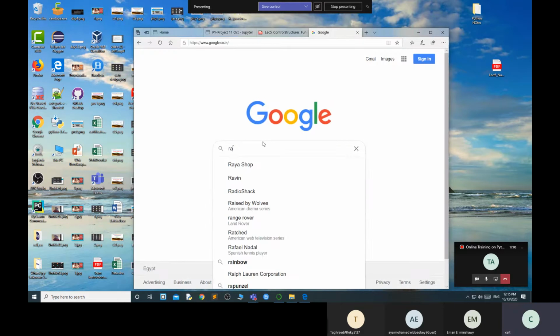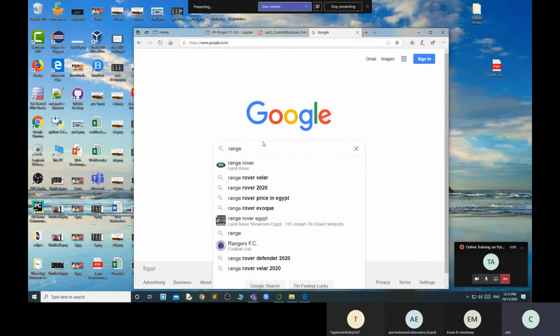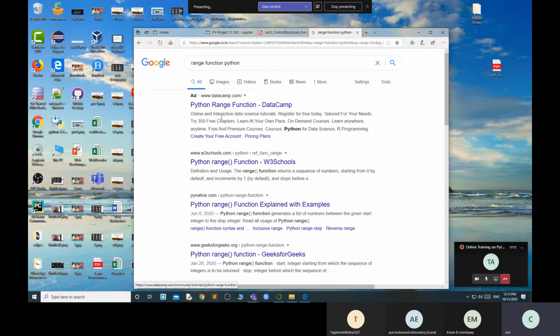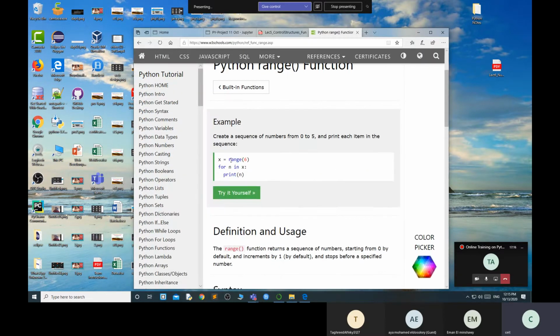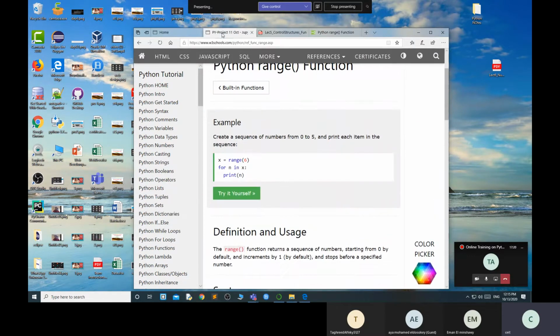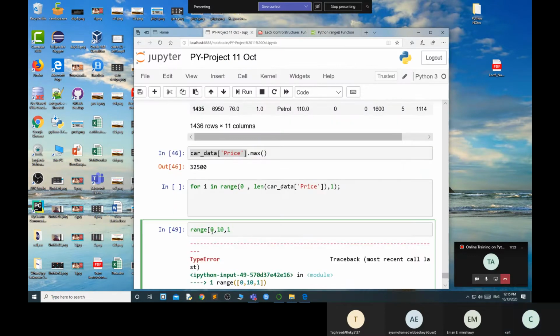Okay, range function in Python. This one. I need to use range 6. Sometimes I forget because there are a lot of functions.